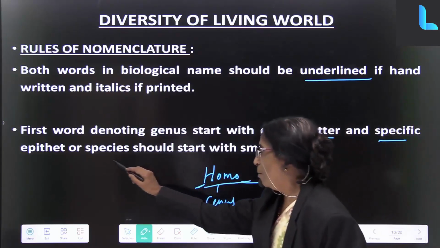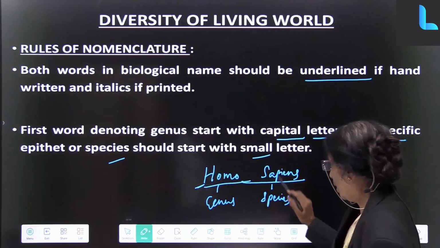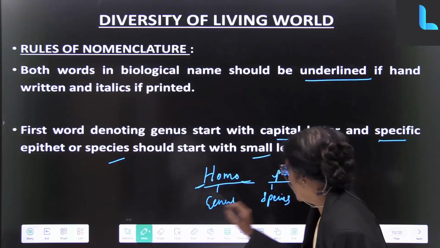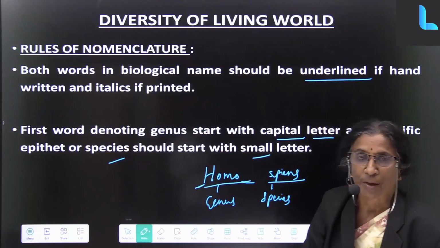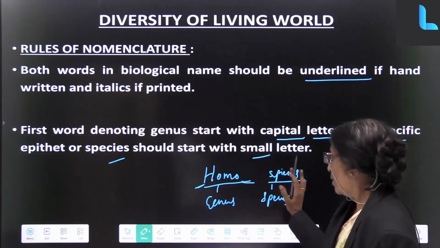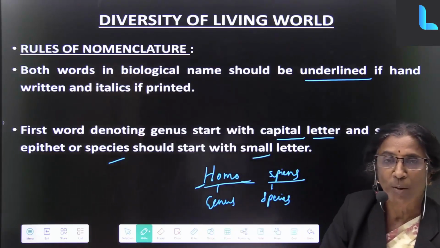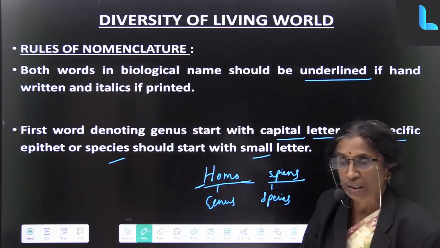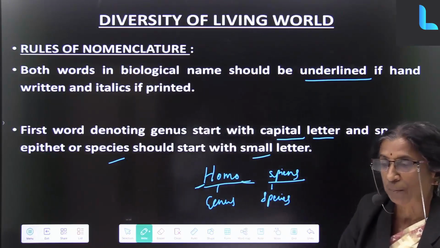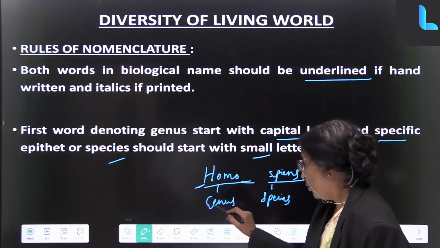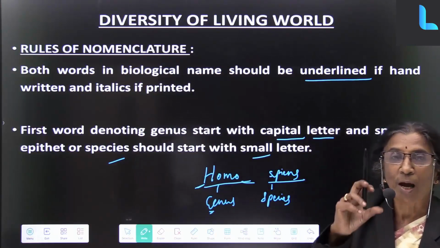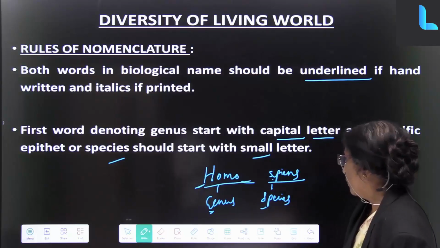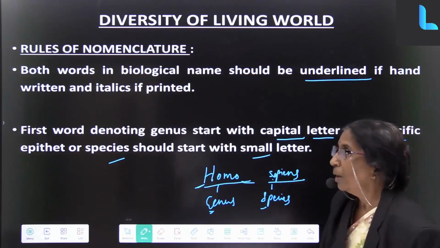And the specific name of the species should start with a small letter. So do you remember Homo sapiens or any binomial nomenclature? You can say that it has two names, one the genus, another the species name. The genus will start with a capital letter and the species will start with a small letter.